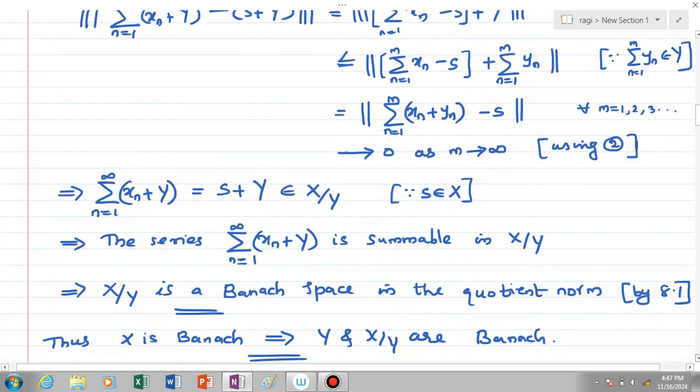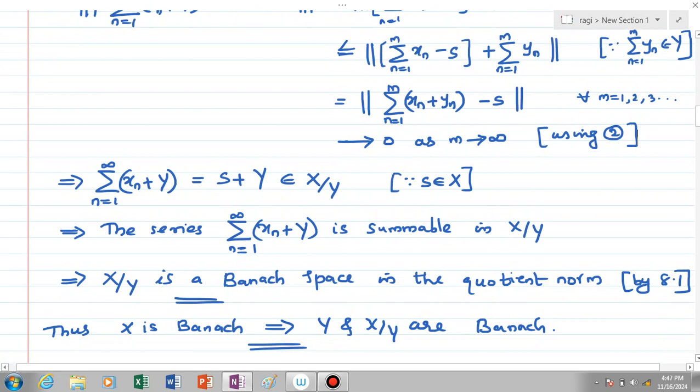So by theorem 8.1 we can say that the quotient space x by y is a Banach space in the quotient norm. So we have proven the necessary part of this first statement, that is, x is a Banach space implies y and x by y are Banach spaces.